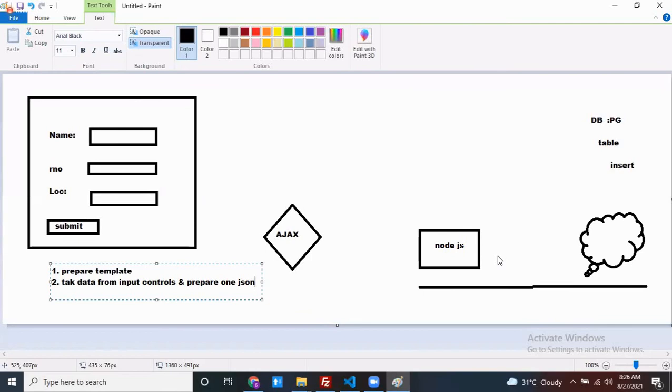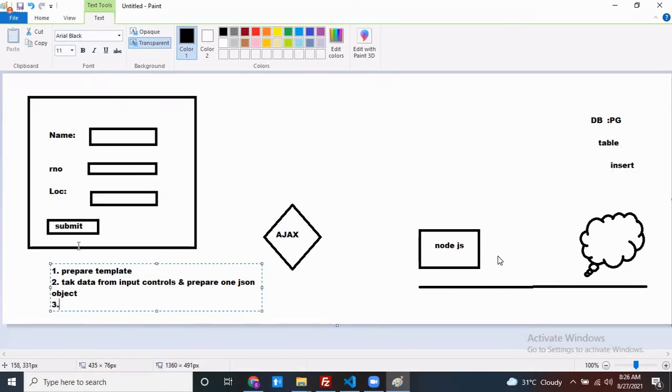Take the data from the input controls and prepare one JSON object. You prepared the JSON object. Next. Come on, what is the next one?